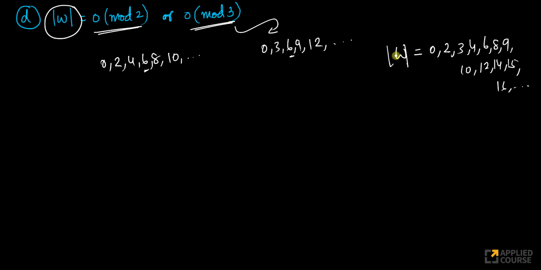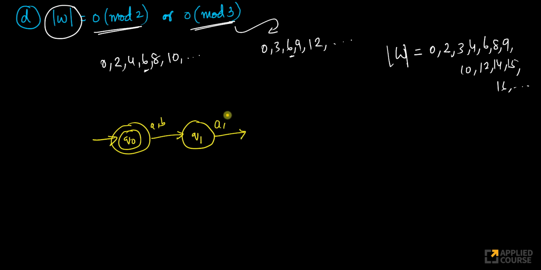How do we build something like this? Look at this. I want 0 first. Let's start building it. 0 is anyway there, so Q0 will be there. Now length 1 is not there, so this will not be my final state. So this is length 0, length 1. Length 2 has to be there.